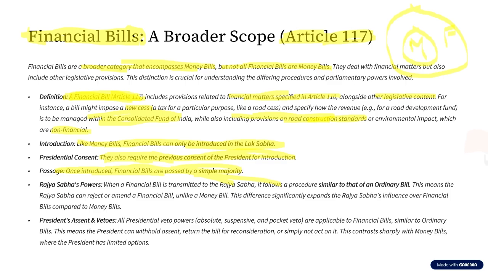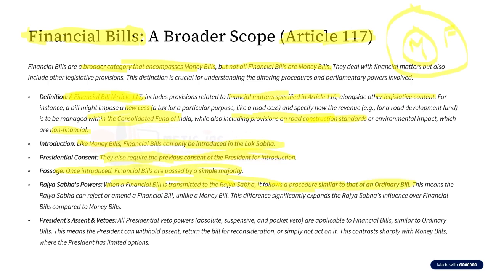Now coming to the difference. See, when a money bill is passed or introduced in Lok Sabha and sent to Rajya Sabha, it has very simple powers. But in ordinary bills, Rajya Sabha has great powers. That is, Rajya Sabha can reject, accept, amend, or sit idle for 6 months, right? Now, when a financial bill is transmitted to the Rajya Sabha, it follows a procedure similar to that of the ordinary bill.